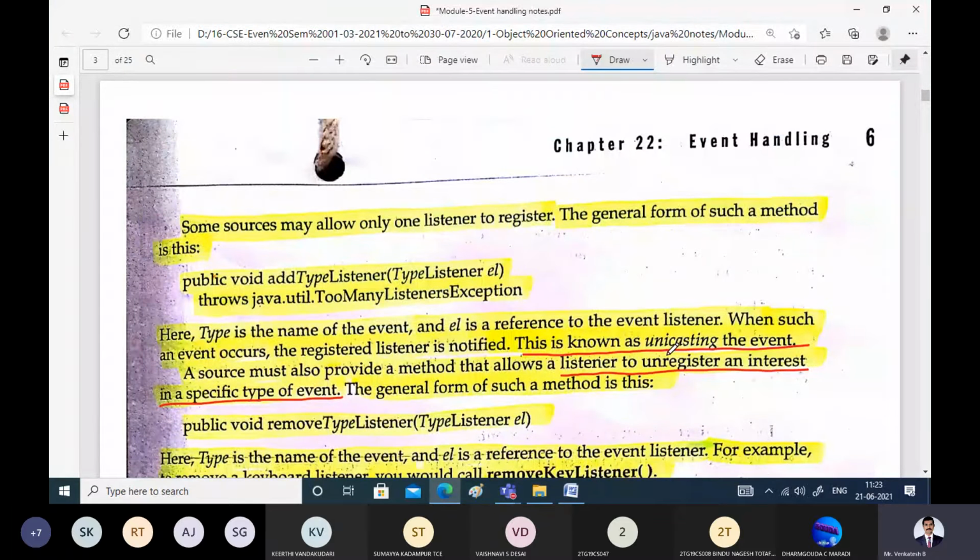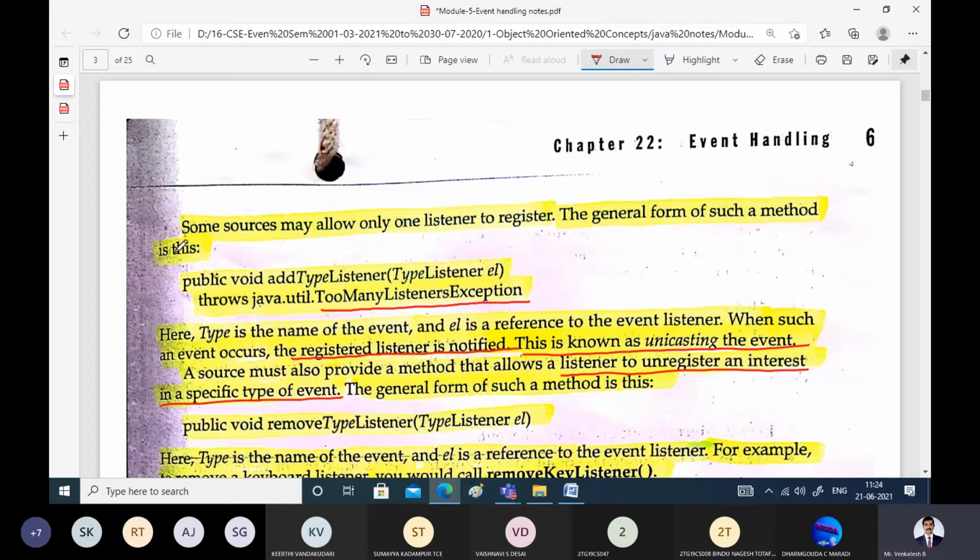That means sending the event only to the corresponding listener, and the method for that is add type listener, which throws an exception when there are too many types of listeners. Whenever such an event occurs, the registered listener is notified. This is known as unicasting the event.